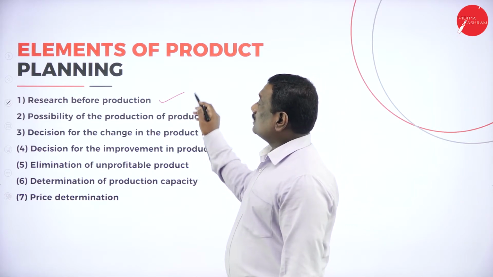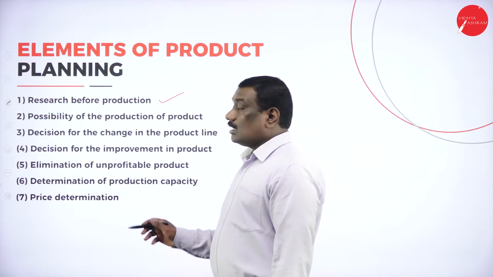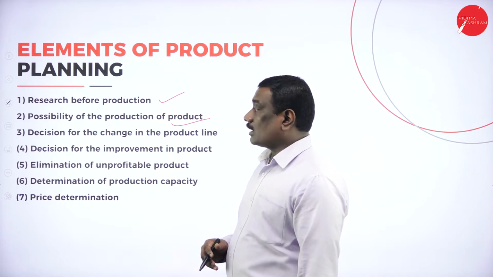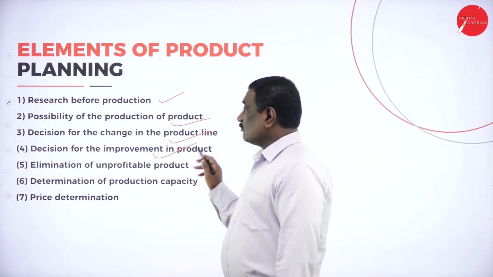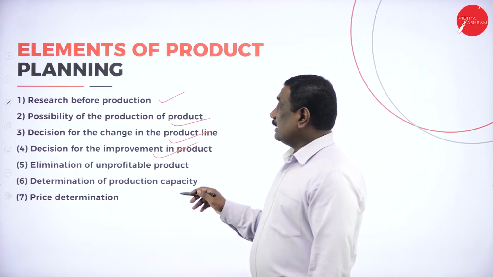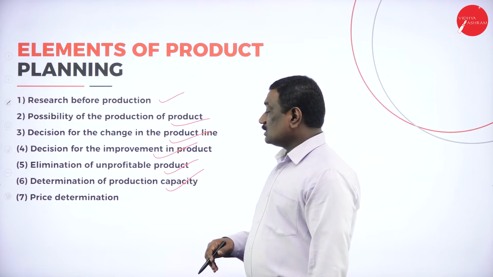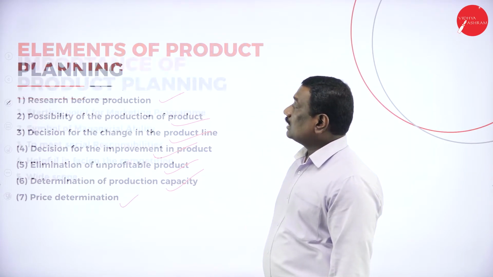Now, elements of a product planning. First and foremost, the first element says research before production. You should do the research before undertaking production work. Second is possibility of the production of a product. Then third is decision for change in the product line. Then decision for improving the product. Then elimination of unprofitable product. Determination of production capacity. And the last one is price determination.